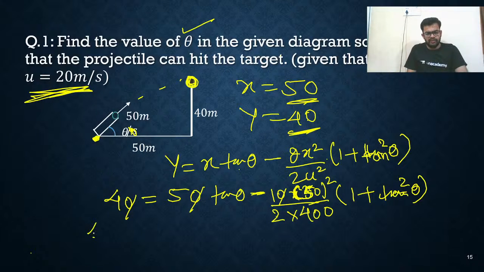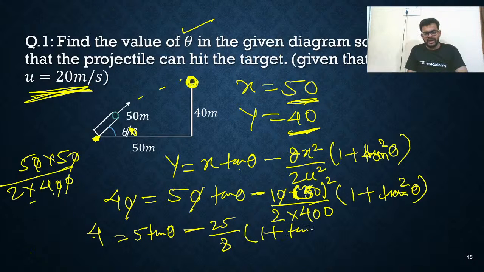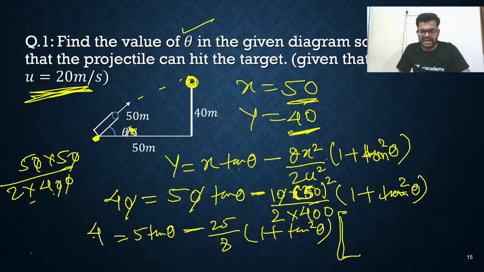You will write 4 is equal to 5 tan theta, minus 50 into 50 divided by 2 into 400. So 20 is cancelled, 25 by 8 here you can write, and 1 plus tan square theta. As you solve this, you are going to get a quadratic equation here, my dear friends.